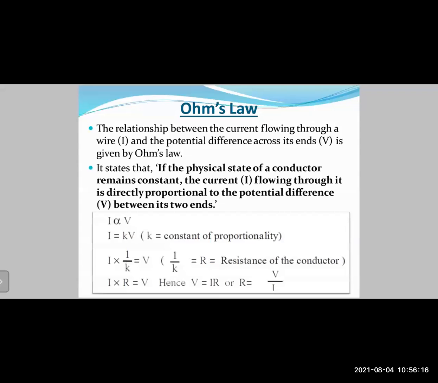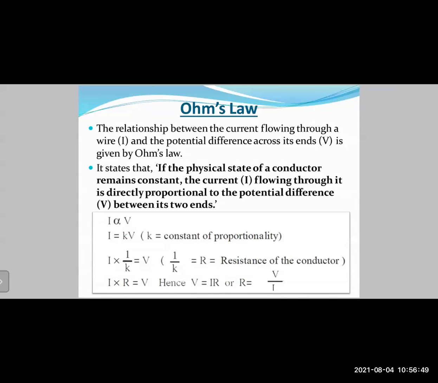Now let us start with today's topic, that is Ohm's law. Ohm's law is one of the most important concepts that we are studying related to current electricity. Okay, it is the most important concept, right? So Ohm's law gives you the relationship between the voltage, the resistance, and the current. The relationship between the current flowing through a wire, I, and the potential difference across its ends, that is V, is given by Ohm's law.